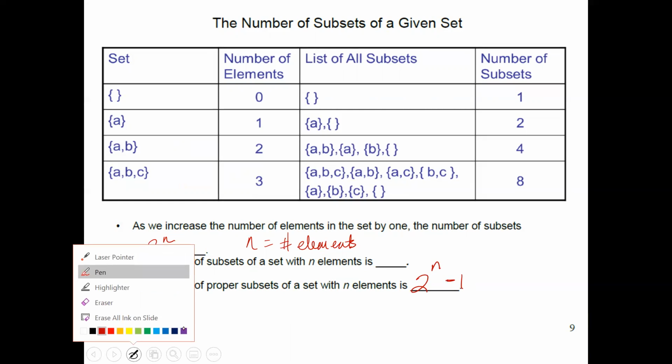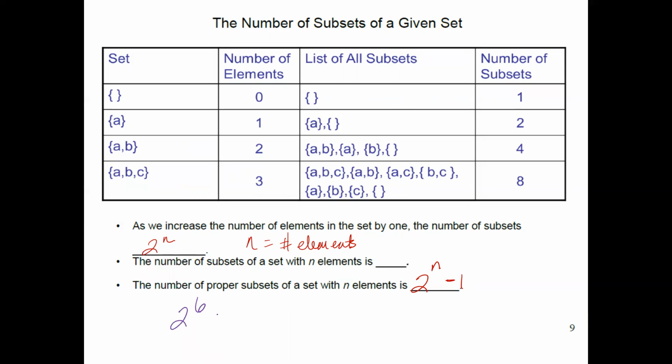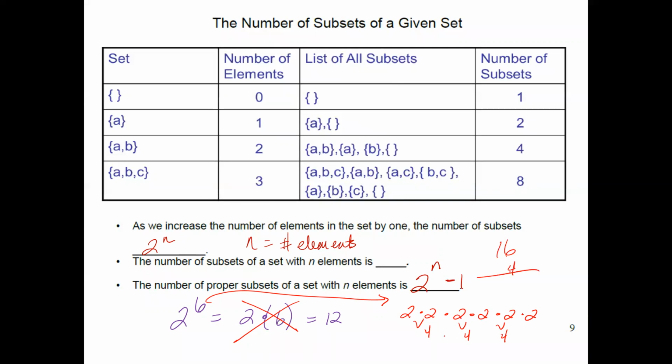Keep in mind that when you have exponents, 2 to the 6th power is not the same thing as 2 times 6, which is 12. That is not correct. 2 to the 6th power means 2 times 2 times 2 times 2 times 2 times 2, 6 times. So this gives me 4, 4, 4. 4 times 4 is 16. 16 times 4 is 64. So not 12, but 64. So be careful with the exponents.